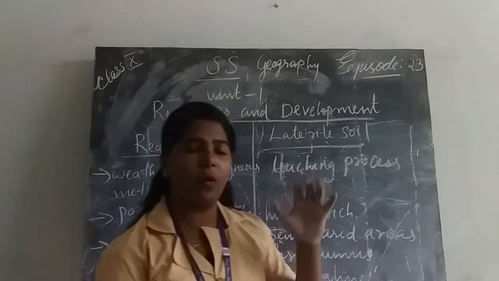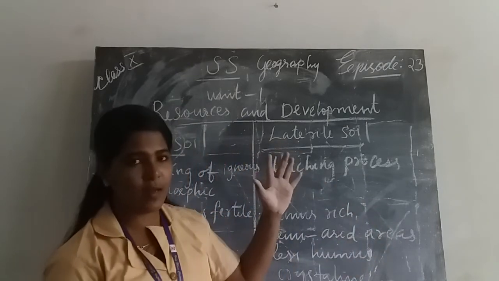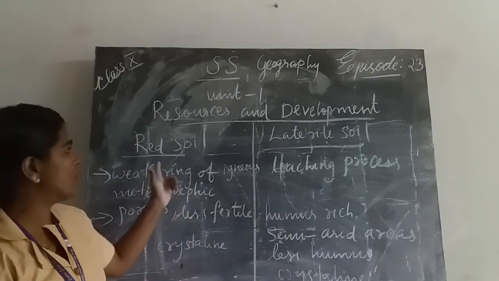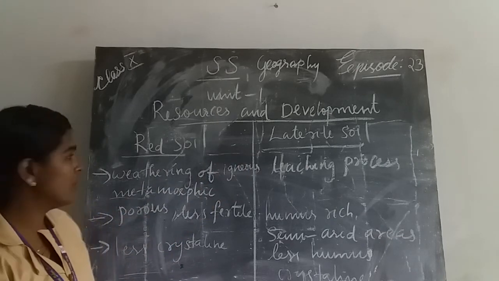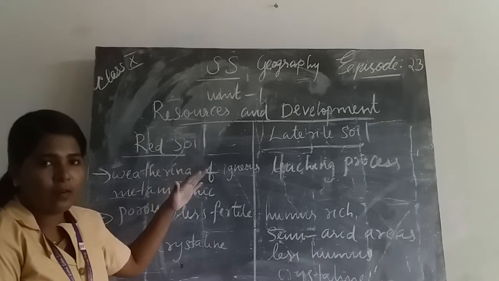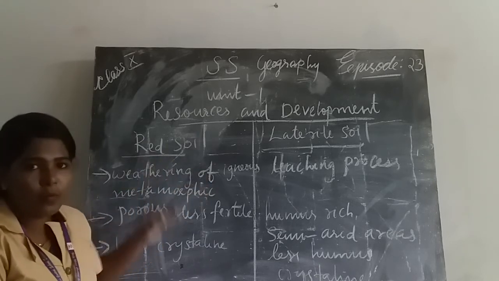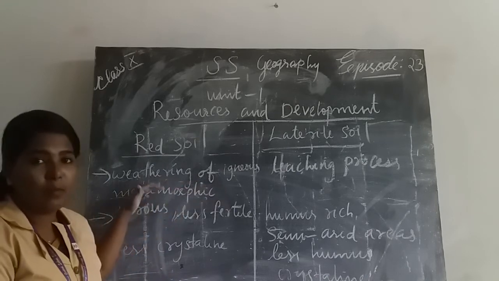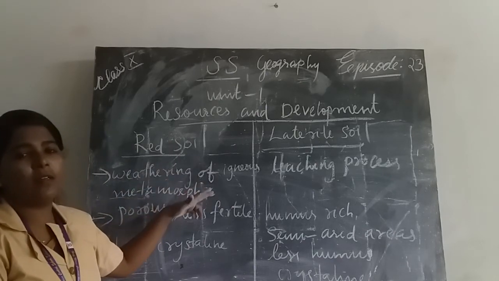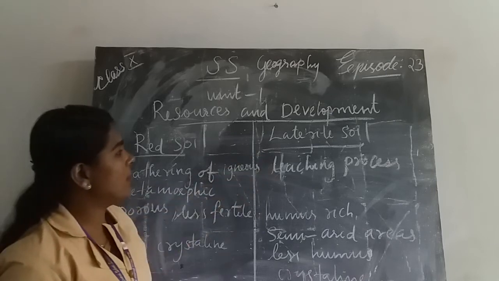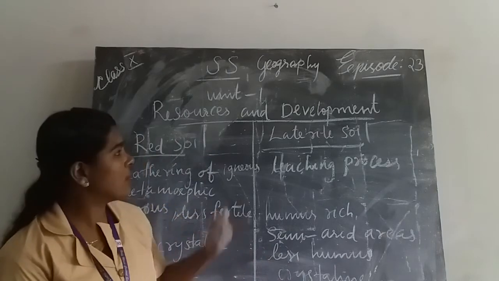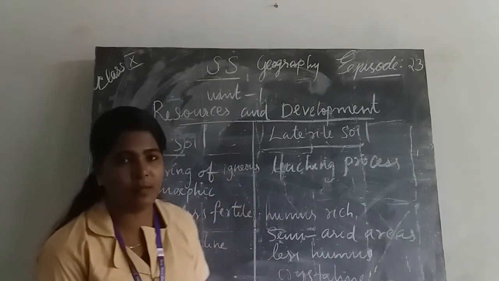We already discussed all features of alluvial soil and black soil in the last class. Here, if the question is to distinguish between red soil and laterite soil: red soil is formed by weathering of igneous rocks and metamorphic rocks. But laterite soil is formed due to the leaching process.